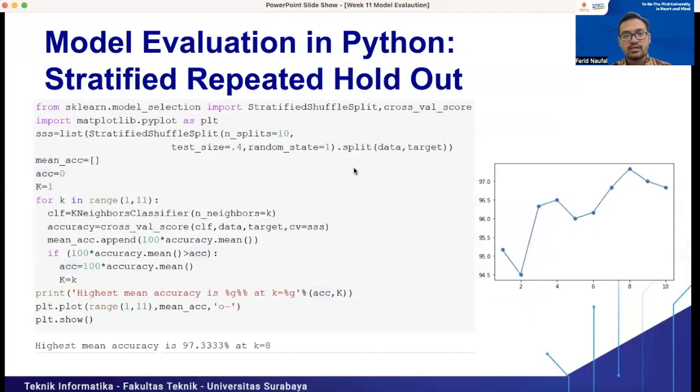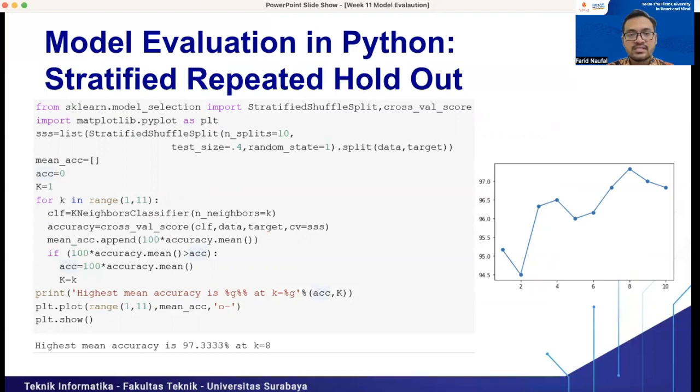Okay, so the next one, we have 10 minutes left for this Zoom meeting. The next one is model evaluation in Python using stratified repeated holdout. So it means we will use repeated holdout on a stratified dataset, right? So how to use it?